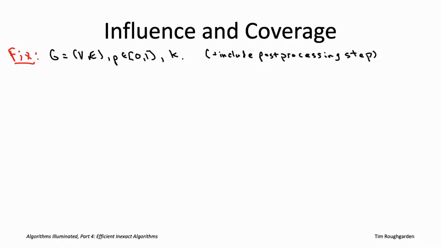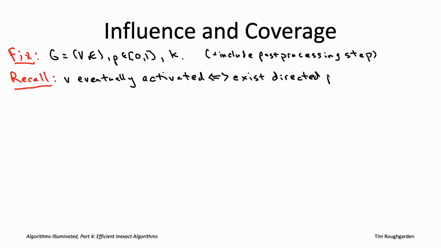So remember, that means that even after the process concludes, if some of the edges are still unflipped, just go ahead and flip them. So at the end of the day, all of the edges will be either active or inactive. And the key thing to remember about that cascade process is that the vertices that wind up activated, given a set of seeds, are precisely those reachable from a seed vertex by a directed path of activated edges.